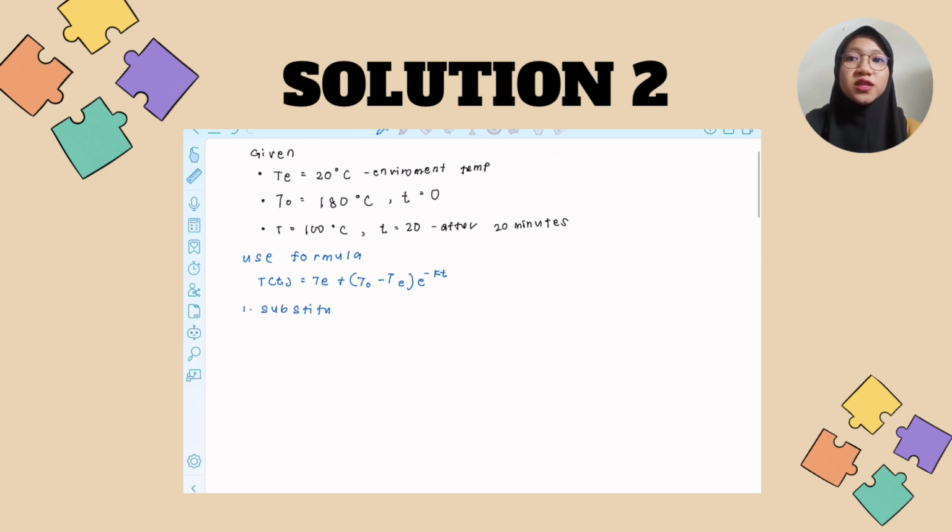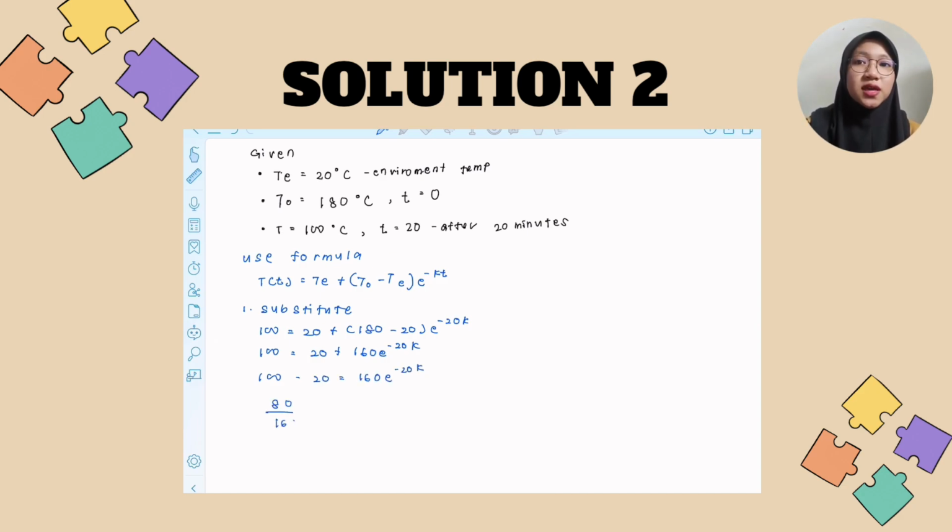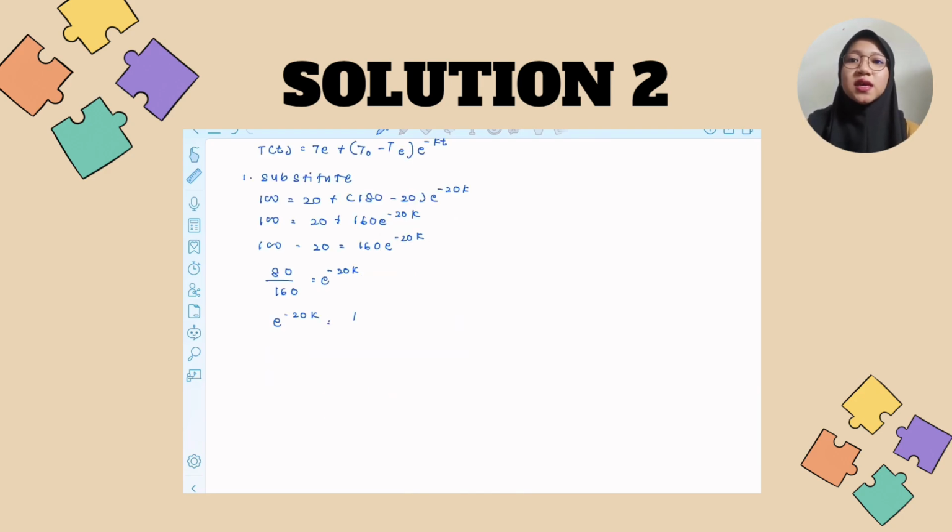First we will use this formula, T(t) equals TE plus (T0 minus TE) times e to the power of negative kt, where T(t) is the temperature at time t, TE is the room temperature, T0 is the initial temperature, k is the cooling constant, and t is time in minutes.